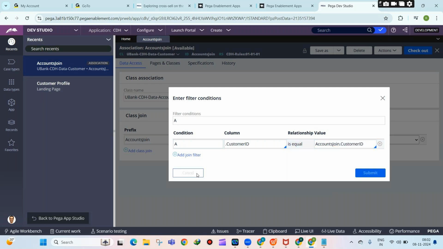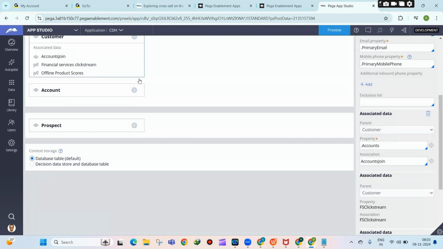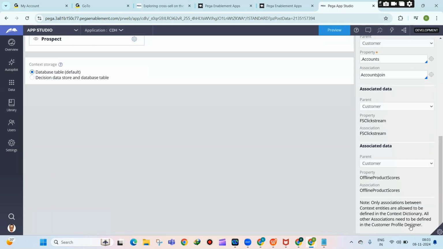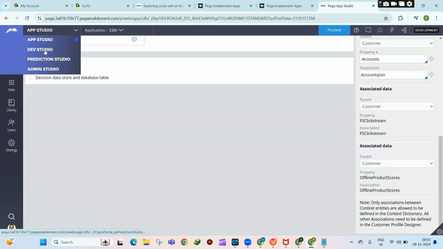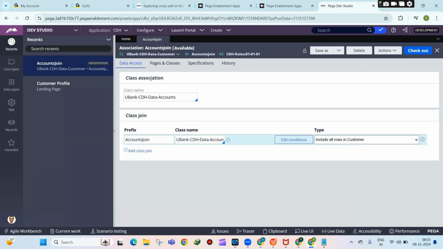Same way, you have a customer table and you have a personal loan table. In both tables you need to have a common column. Then only you will be able to do the join like this. So this is how you create associated data. You have to just create one association rule in the backend. Starting from 8.24 version, you have to do this in the customer profile designer. For example, if you go to the dev studio, within the dev studio, go to the CDH portal.